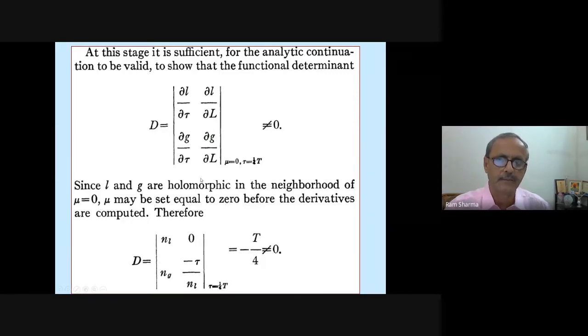And therefore, he calculates these values. So this comes NL, NG, and minus 2L. And then this is 0. So this into this is cancelled. So minus T by 2 and not equal to 0. And this proves his periodic orbits of second kind.